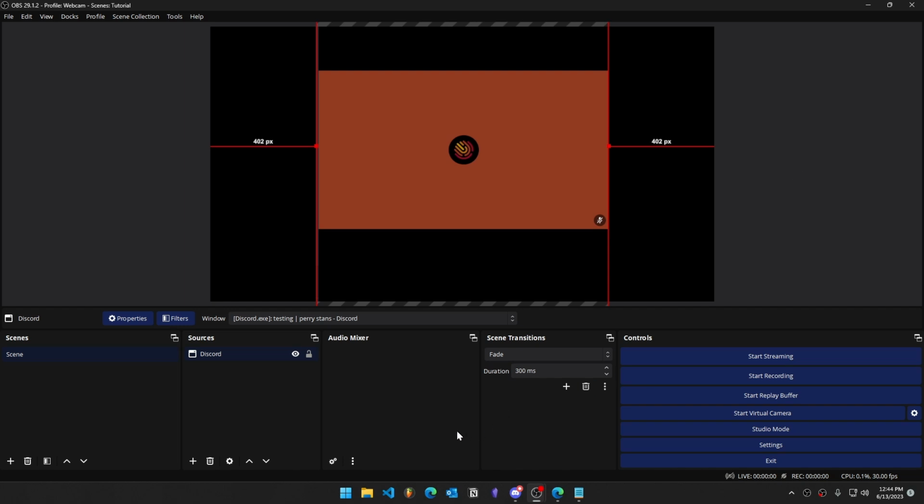In order to use OBS as your camera for Omegle, you're going to need to start virtual camera. And then when you open your browser, make sure you select OBS virtual camera as your video source.